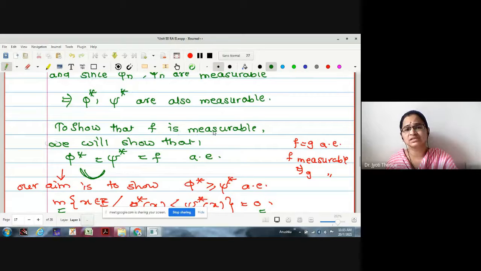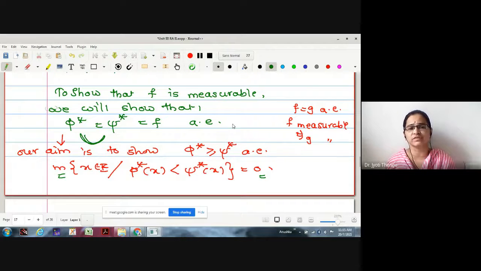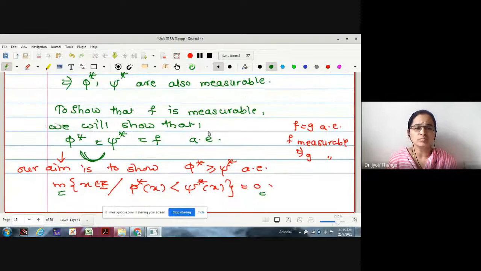Therefore, to show that f is measurable, our aim is to show that phi star equals psi star equals f almost everywhere. Why? Because phi star and psi star are both measurable, and if we equate them to f, then f will be measurable.